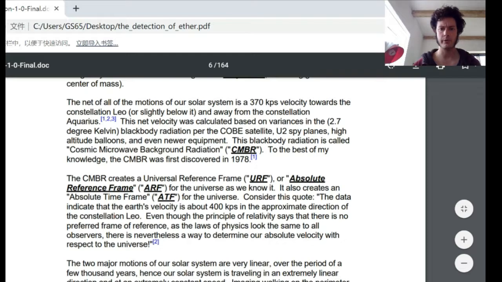Blackbody radiation per the COBE satellite, U-2 spy planes, high altitude balloons, and even newer equipment. This blackbody radiation is called cosmic microwave background radiation, CMBR. To the best of my knowledge, the CMBR was first discovered in 1978.